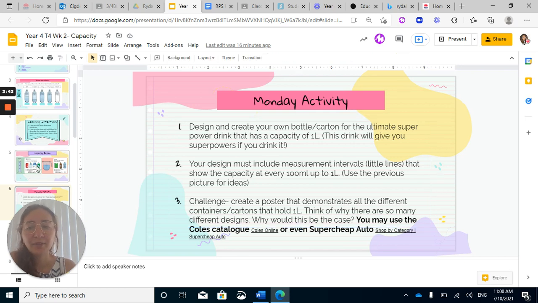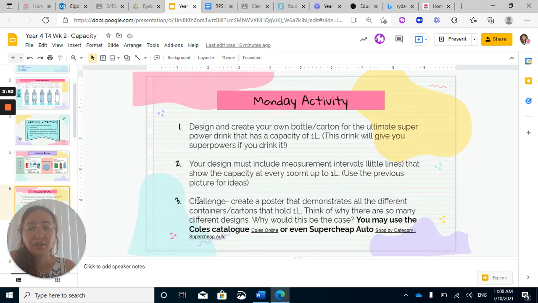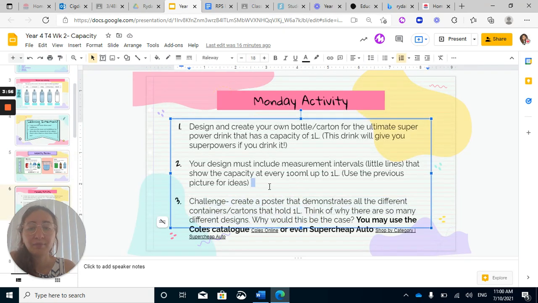A little bit of support is you can use these pictures here to show you what I mean by those intervals, especially this one, the beaker on the left. Then you've got your challenge. Now this first activity is pretty quick. It should not take you too long.